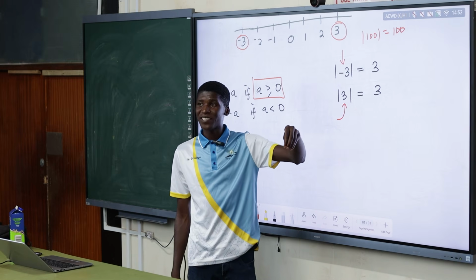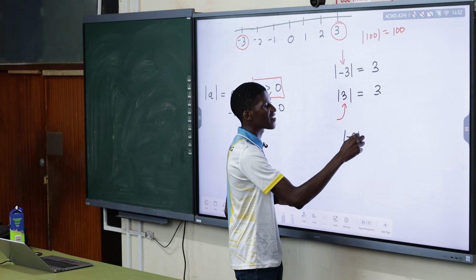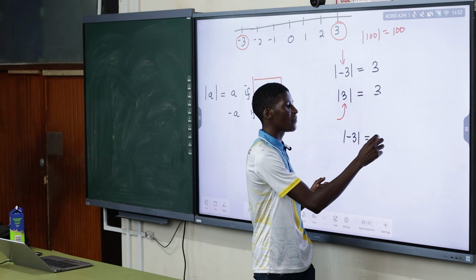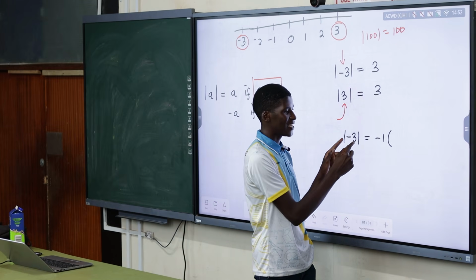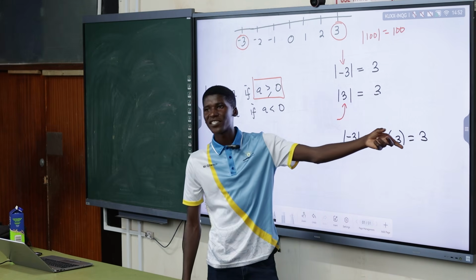But multiply by negative 1, you see. Yes. So if I've got the absolute value of negative 3, for me to solve the absolute value, I have to say negative 1 times the number inside, which is negative 3, which will give me positive 3.